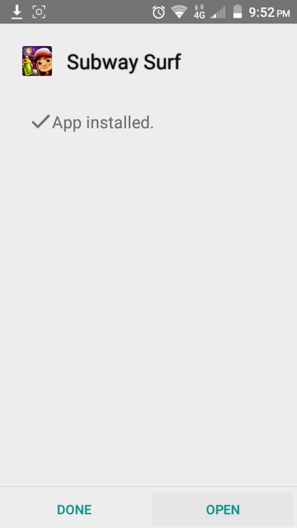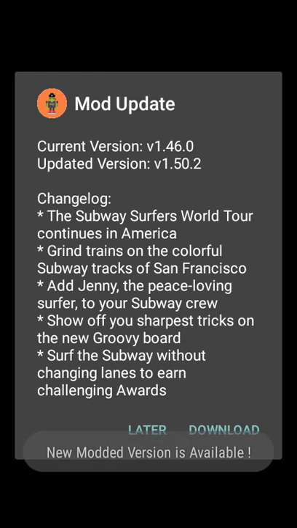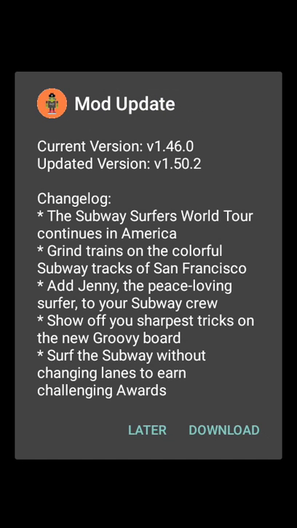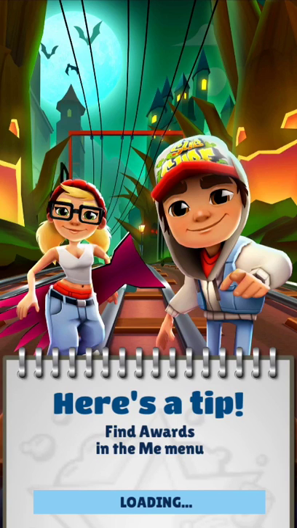Alright, finally, now you open it, see it says mod right there. That's how you know you downloaded the right one. Now here it says mod update. You guys can do that, but I'm just gonna press later for the sake of time. Then it is going to bring you to this if you do that, and you're just gonna wait to load it.